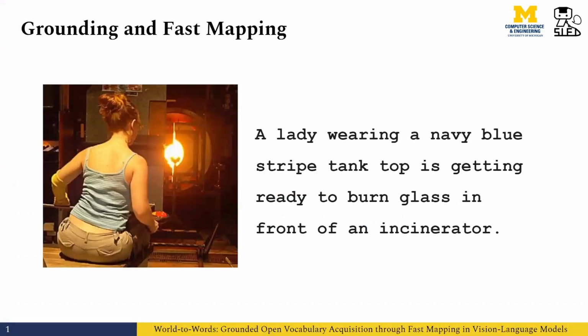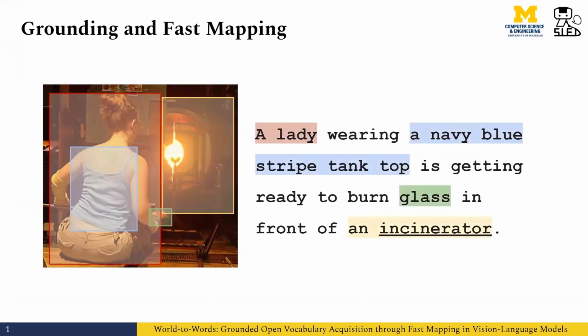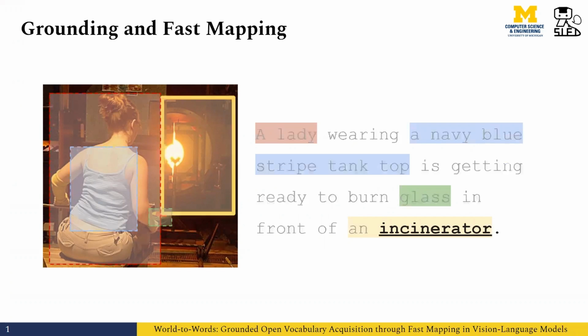As humans, our acquisition and use of language is tightly bound to our sensory motor experiences in the physical world. A human reader will easily ground noun phrases to the corresponding entities in the image. This ability to connect language units to their reference in the world is referred to as grounding, and it plays an important role in the learning and understanding of word meanings.